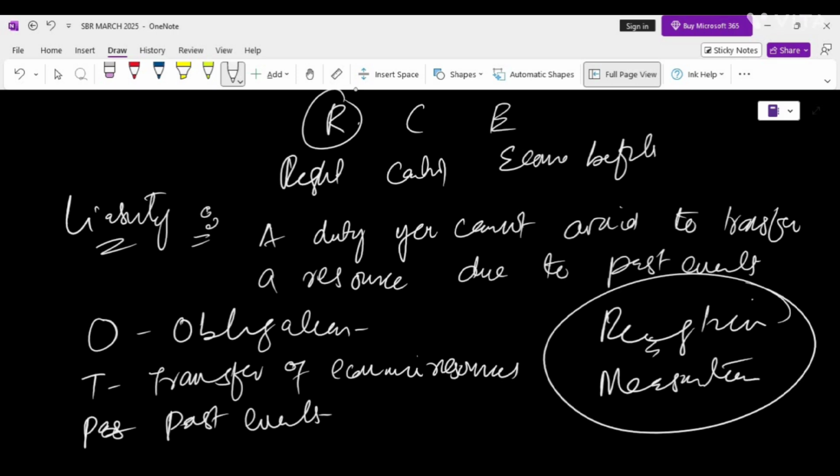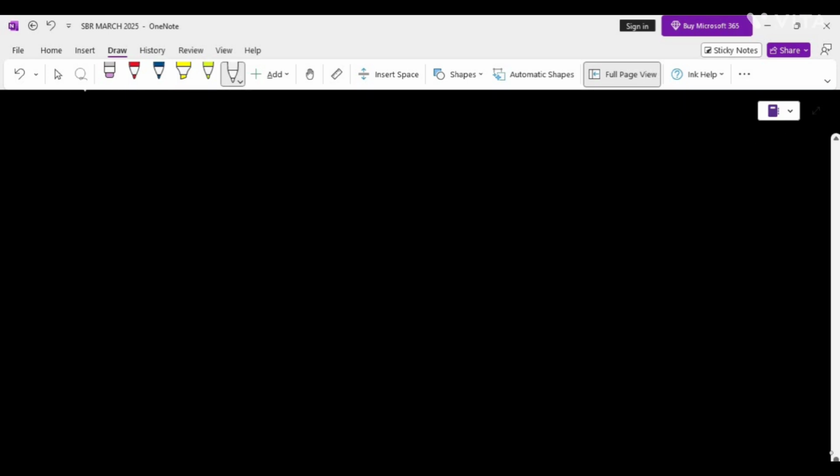Okay, so we have discussed the two concepts in very much detail. We have discussed the asset, we have discussed the liability, and we have discussed the key elements of each. For an asset, you have the R, C, and E formula: right, control, economic benefit. And for liability you have OTP, by which we mean obligation, transfer, and past event.